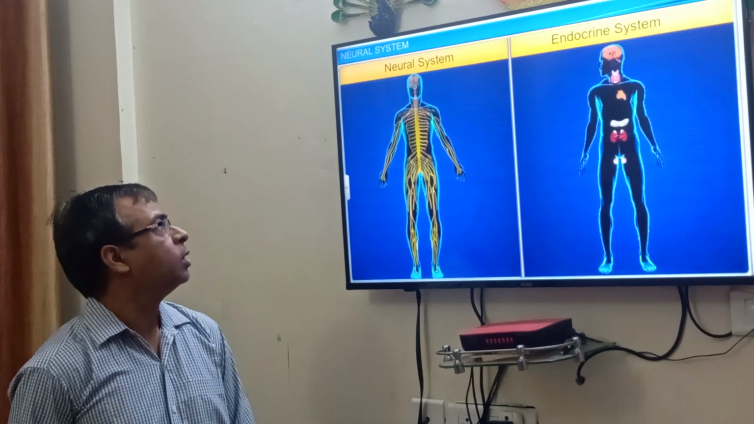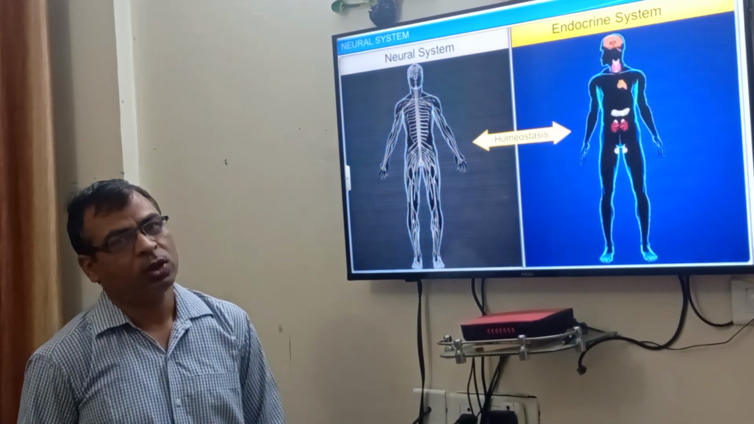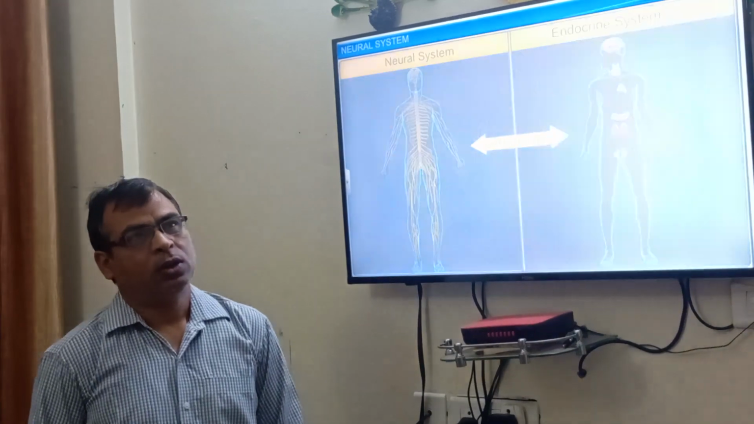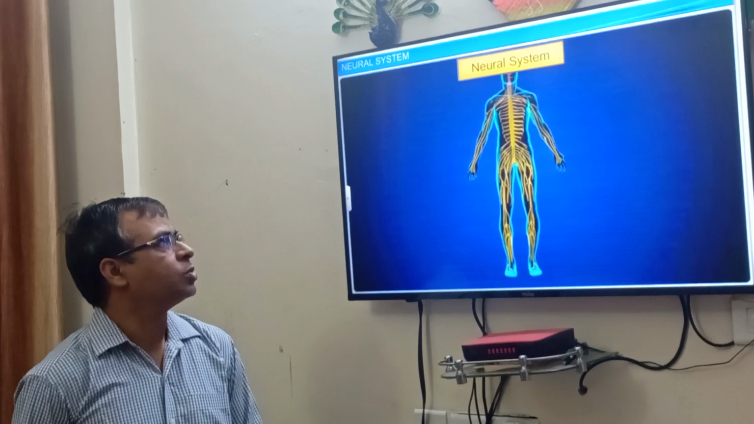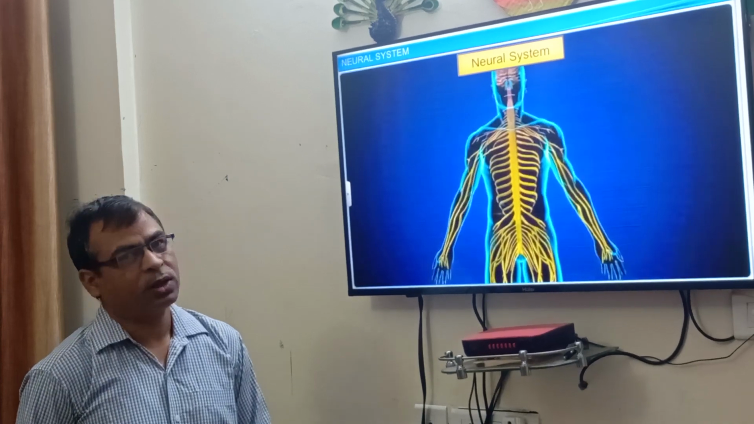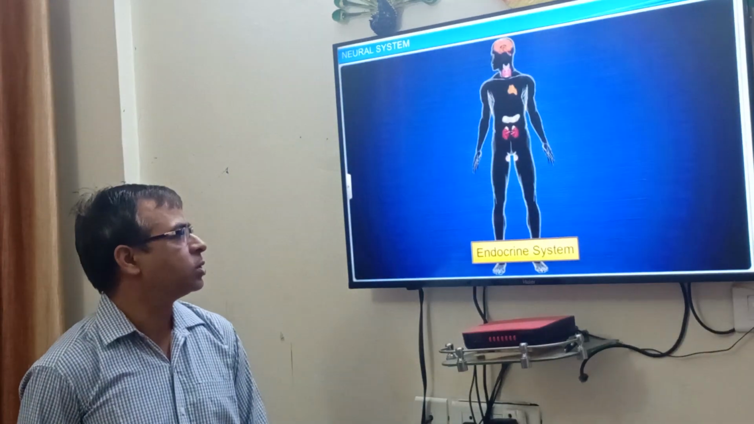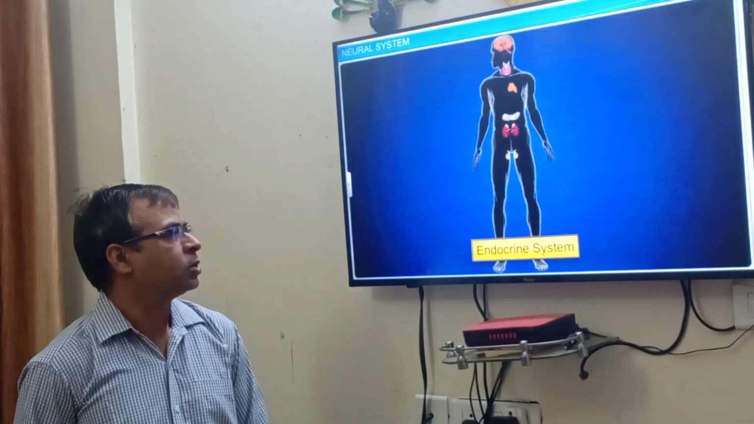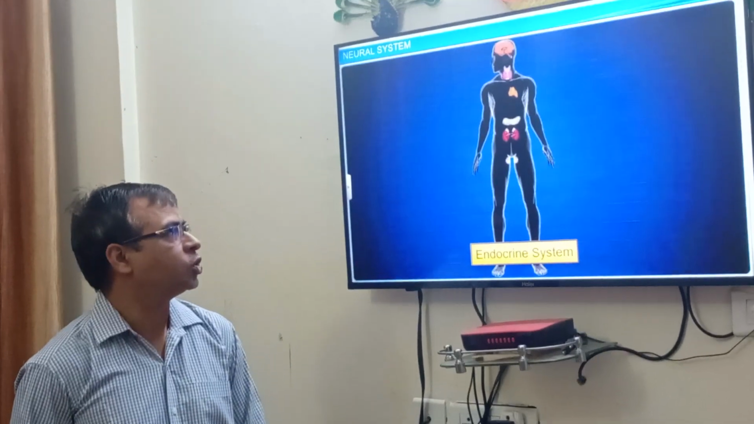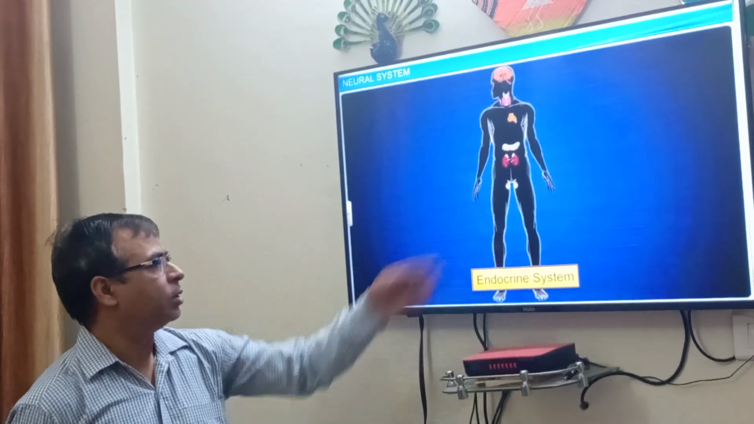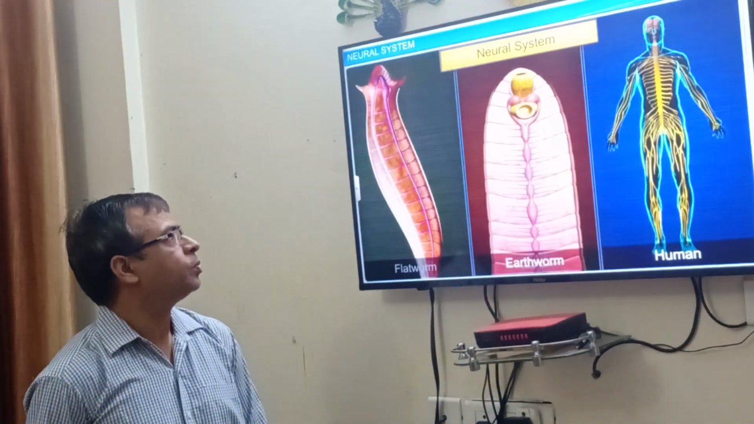These are examples. Mainly two systems, the neural system and the endocrine system, provide coordination and homeostasis. The neural system provides a quick response. There is a network of neurons, and the endocrine system acts through different types of hormones. These are the different endocrine glands of the body.